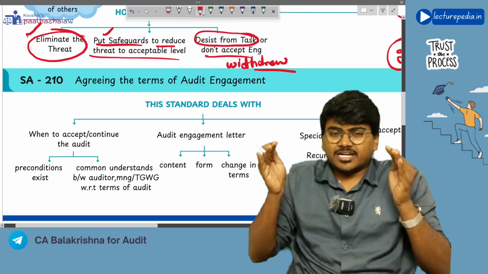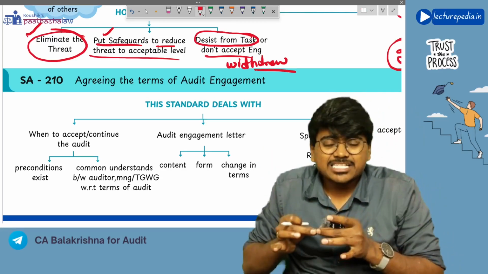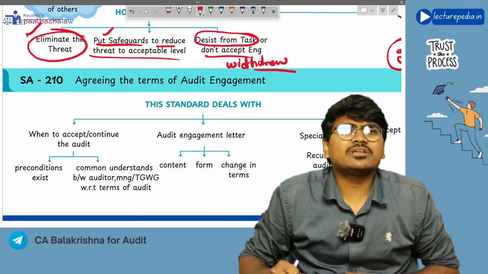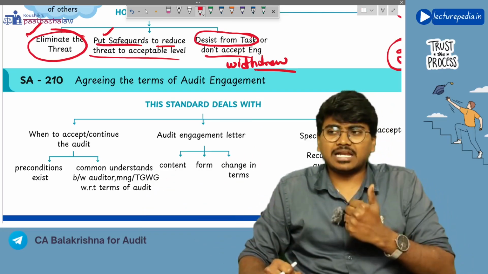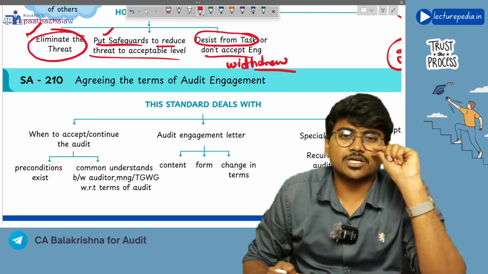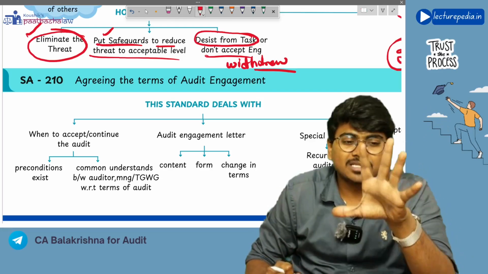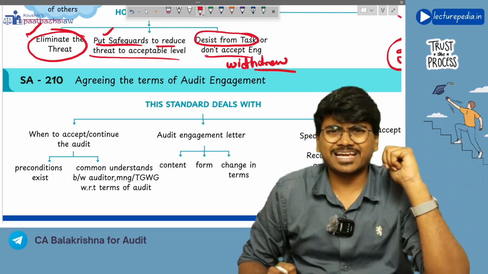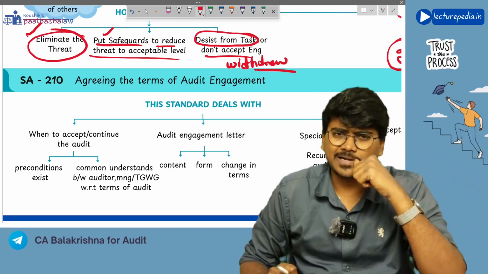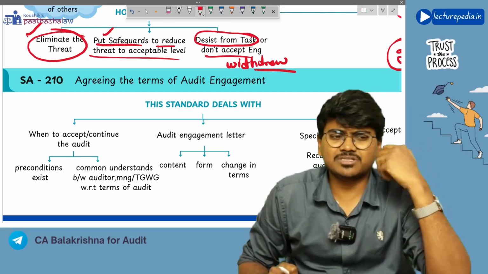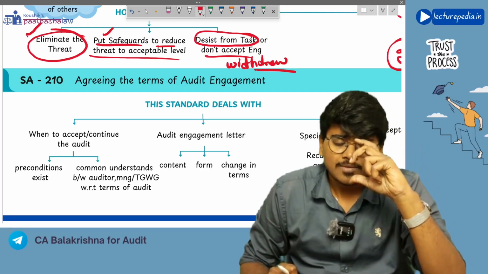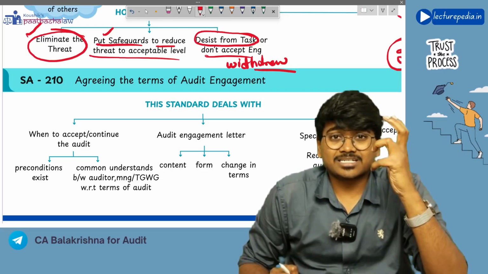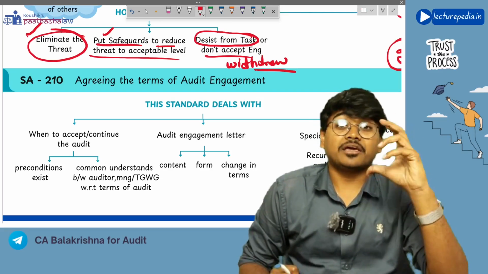Basically this standard deals with the engagement letter between the auditor and the client. Engagement letter is the technical term for the contract between the auditor and client. See, when you are purchasing any goods, when you are taking any service, you will enter into a contract, right? Even audit is a service that the auditor provides to the client, so there should be a contract between the client and the auditor. The contract you will call technically as an engagement letter.